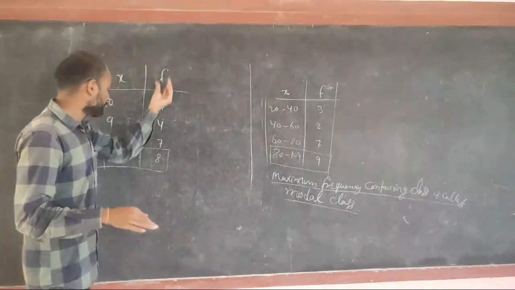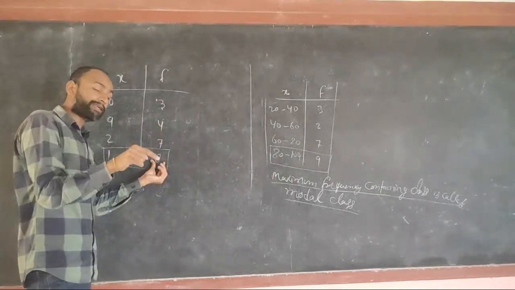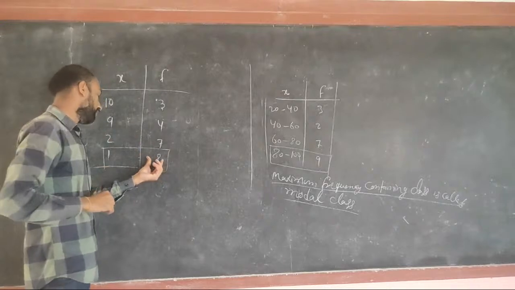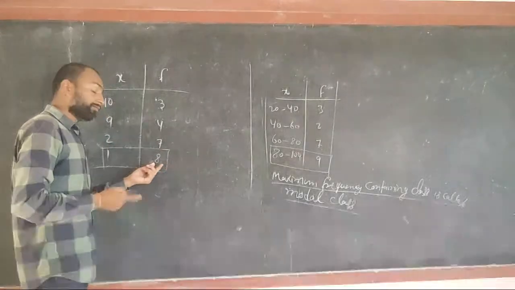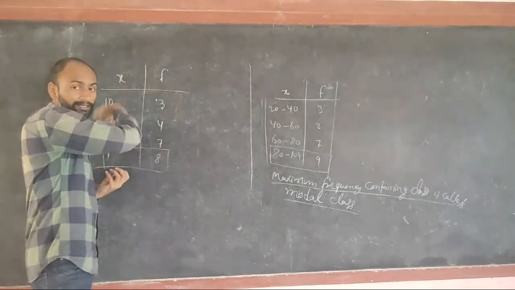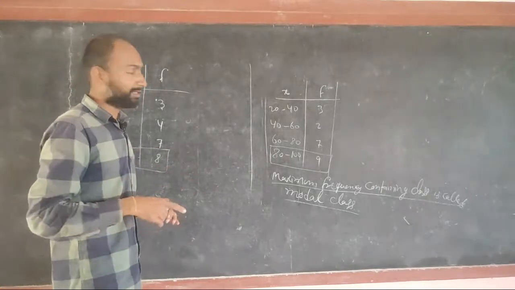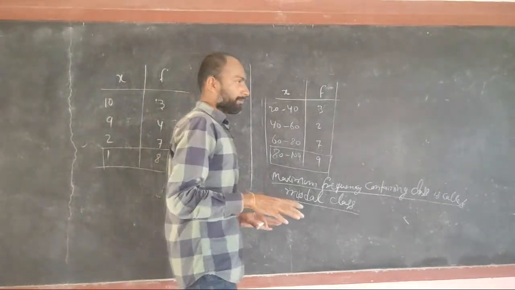So here you see this has been repeated 8 times, that means 1 has been repeated 8 times. In the entire data, 1 has been repeated 8 times. So this is the mode.